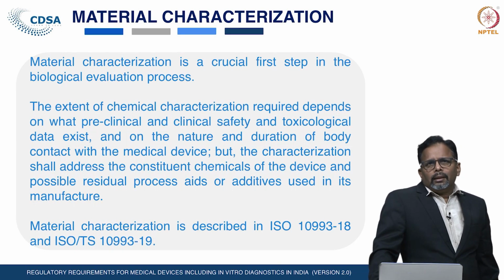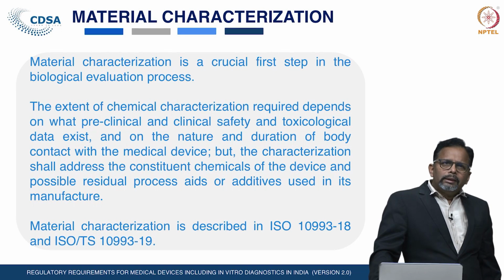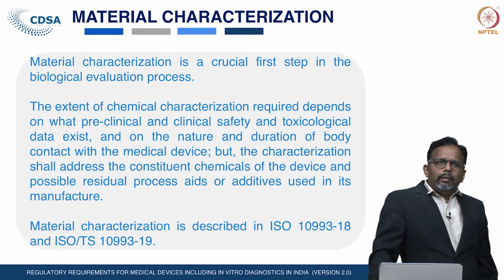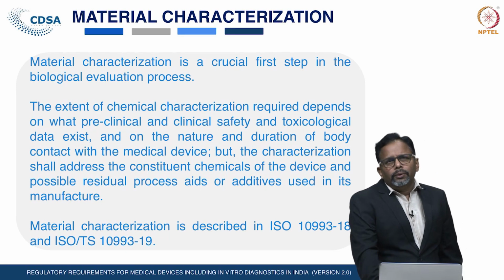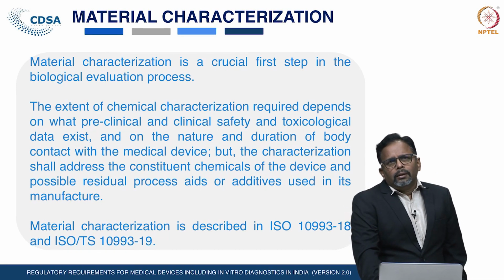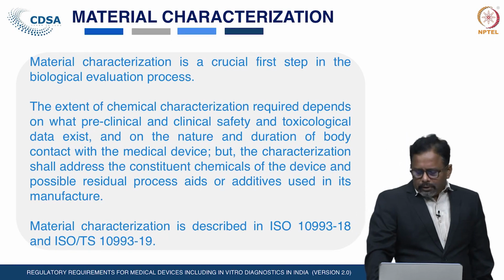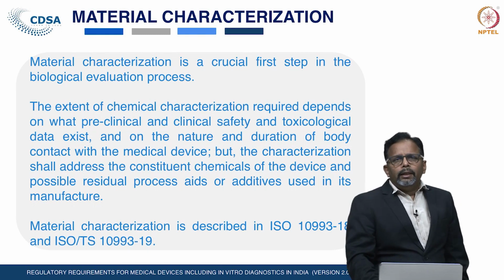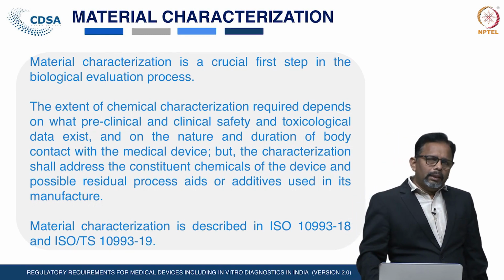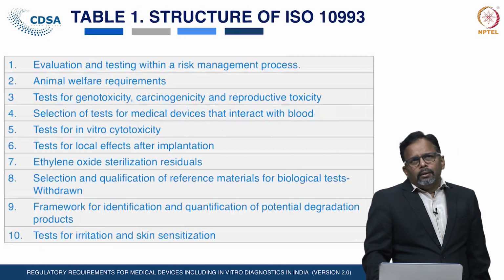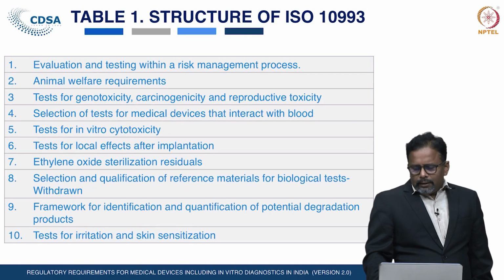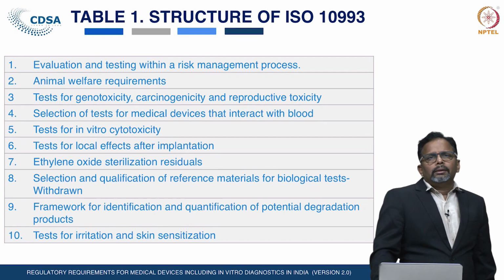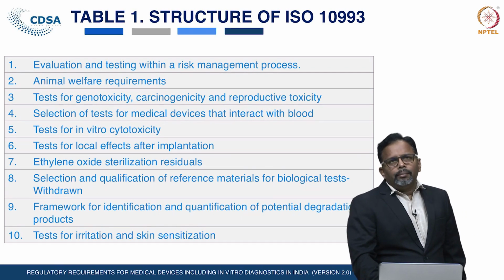This characterization shall address the constituent chemicals of the devices and possible residual process aids or additives used in the manufacturing, and the details of the material characterization are prescribed in series 18 and 19 of ISO 10993.